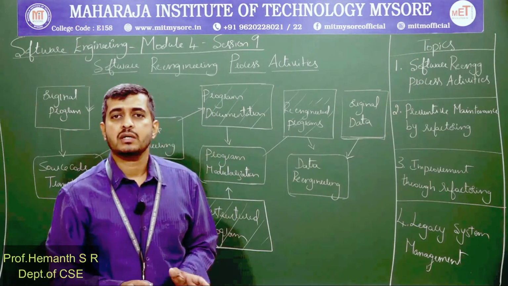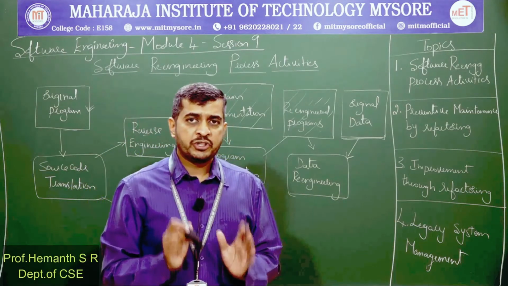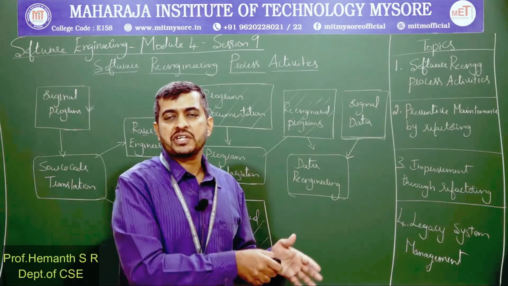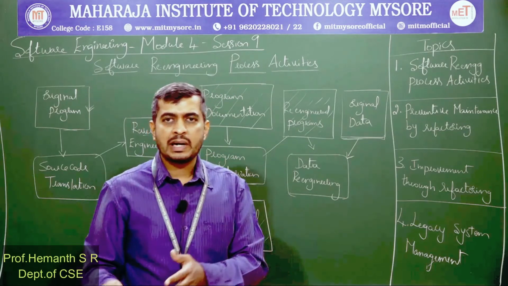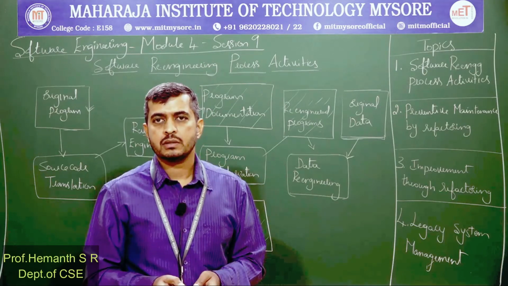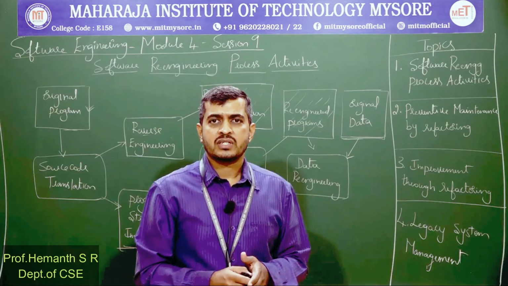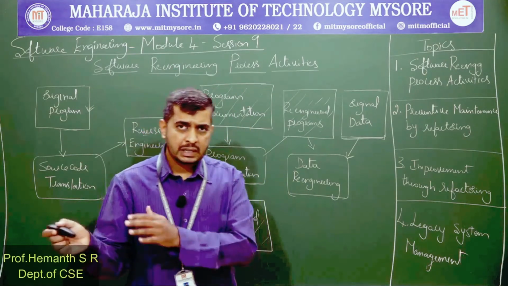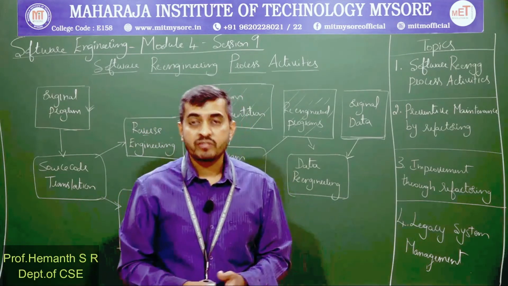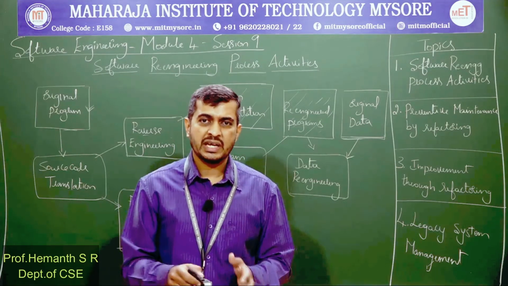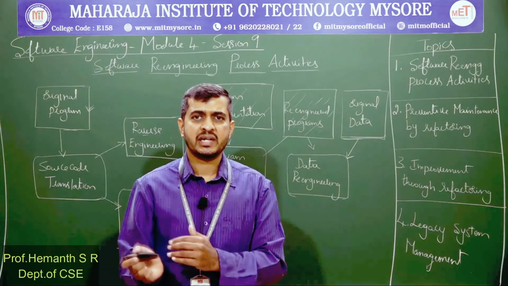So the takeaway here is, we should not only re-engineer the application part, but also the data part that was used by the application. Because if you just make changes to the application part, there is a very high possibility of the data part not being suitable to the modified application. So re-engineer both the application and the data.